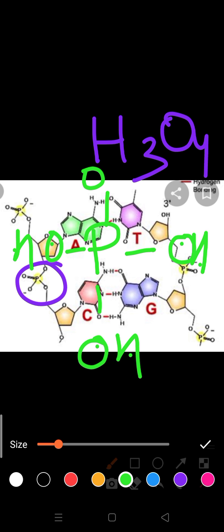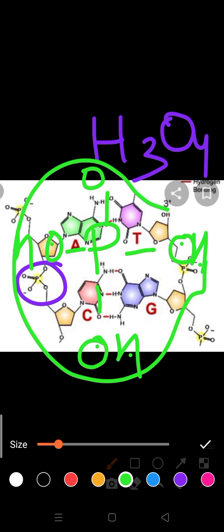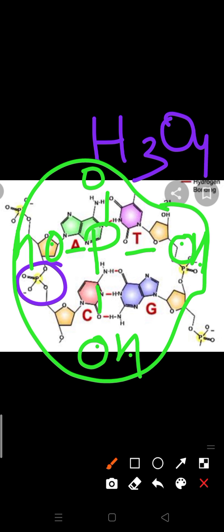One hydroxyl group of the phosphoric group and the 5 carbon of pentose sugar are attached with each other. If you keep this structure in your mind, you can easily understand it. Here only a water molecule is removed, and by this a bond is formed, known as the phosphodiester bond.